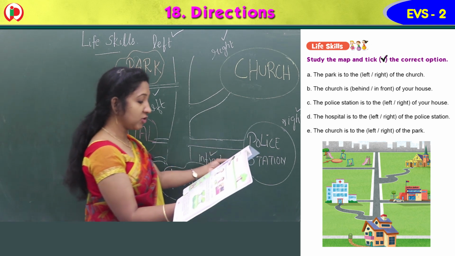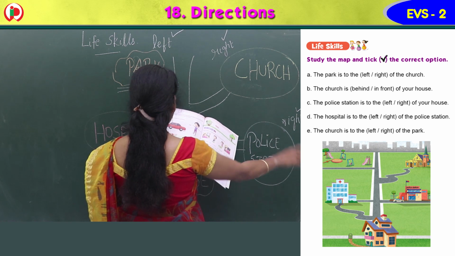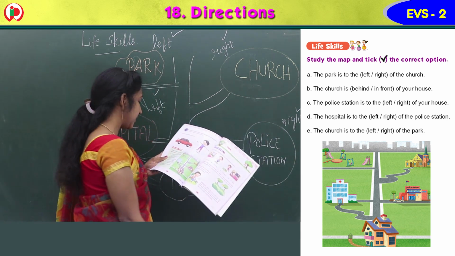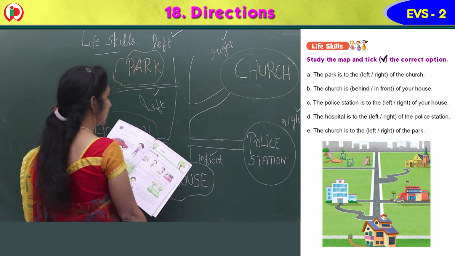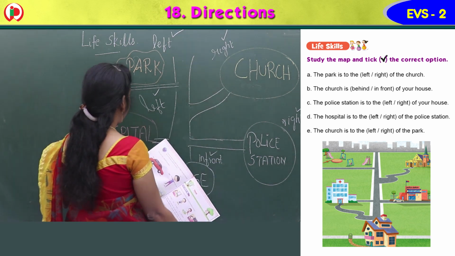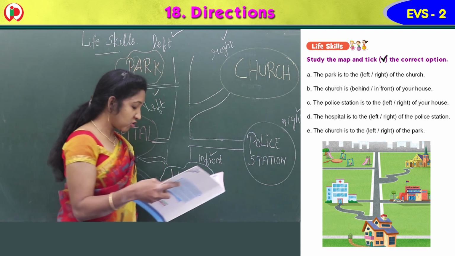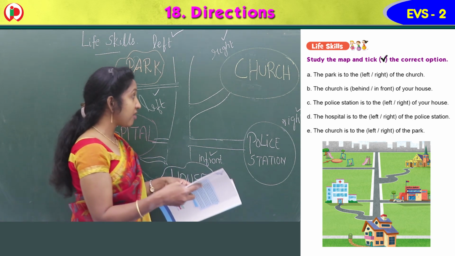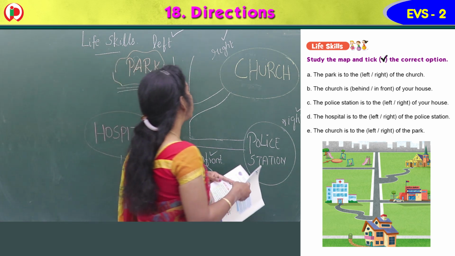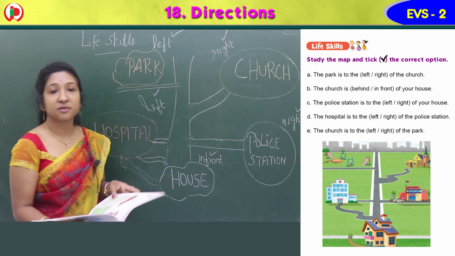Now next, police station. Police station is to the dash of your house. Police station is to the right of your house, and the hospital is to the dash of the police station. Hospital is to the left of the police station. Then the last one is church. Church is to the dash of the park. Church is to the right side of the park, isn't it?